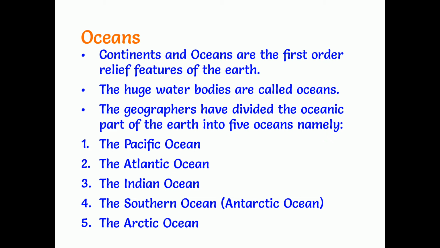So this is in order of size. The biggest, largest ocean is the Pacific Ocean. Second is the Atlantic. Next, the Indian Ocean. Next, the Southern Ocean or the Antarctic Ocean. And the next one is the Arctic Ocean. So these are the 5 oceans on the earth's surface. Geographers have divided the oceans for our convenience, to know that up to here it is the Pacific Ocean, up to here it is the Atlantic Ocean. Like this they have divided them.